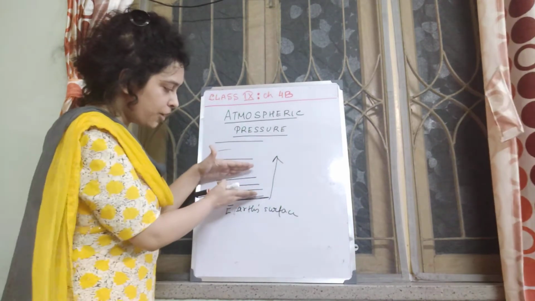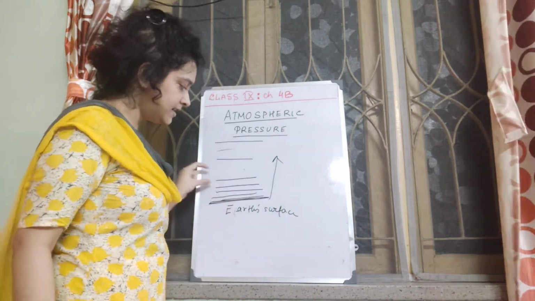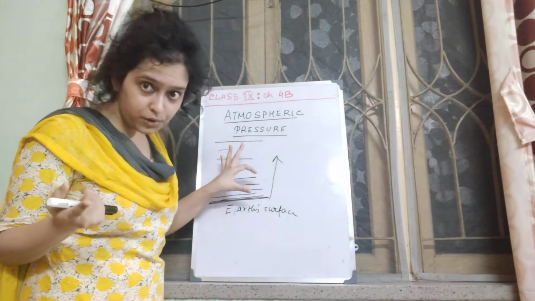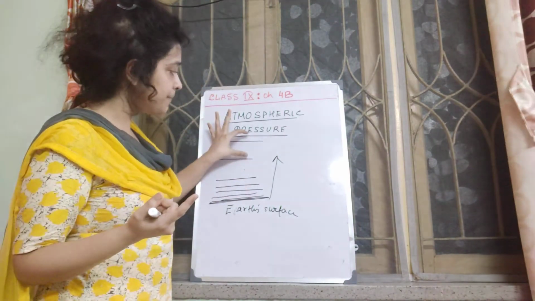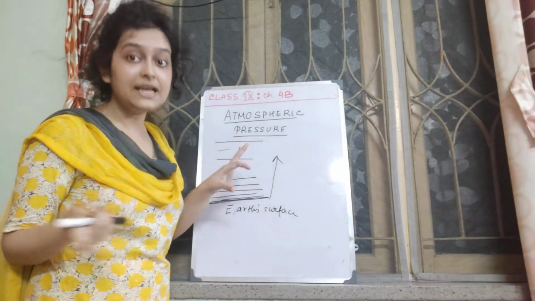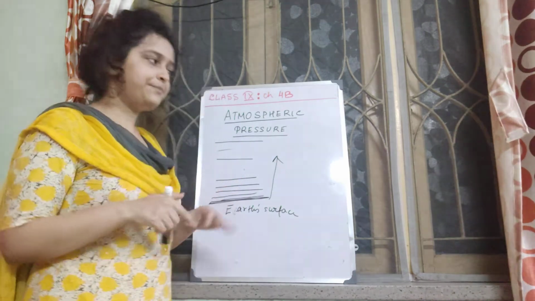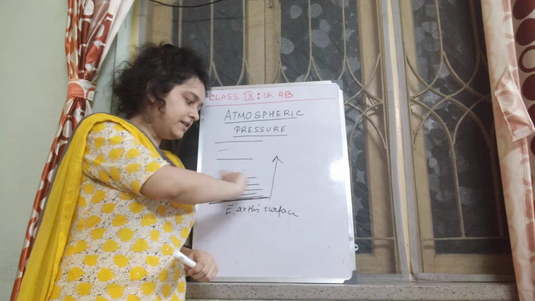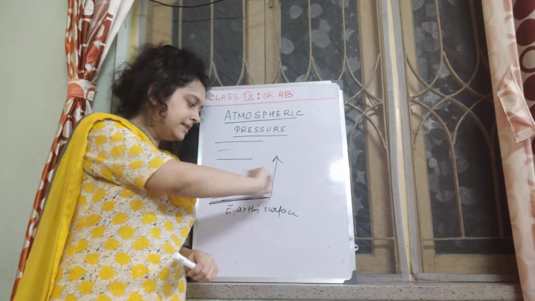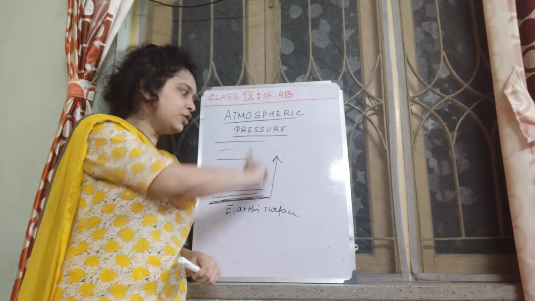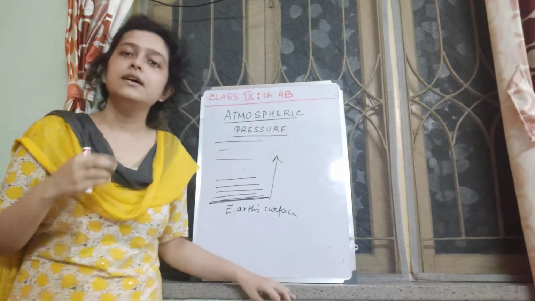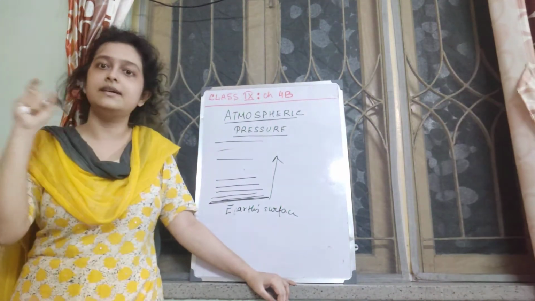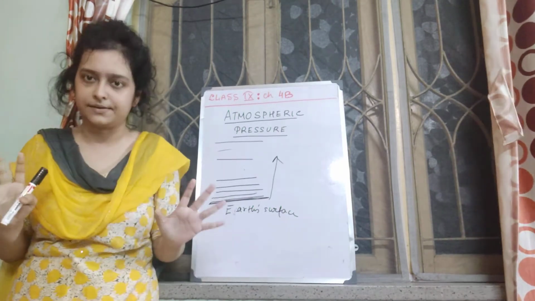And if they are much compressed, that means the density of the air layers near the earth's surface is more. As you go up, the density of the air layers will be less, right? So the density of the layers of air near the earth's surface is more, but as you go up, the density of the layers of atmosphere decreases. But this decrease in the density is not linear.